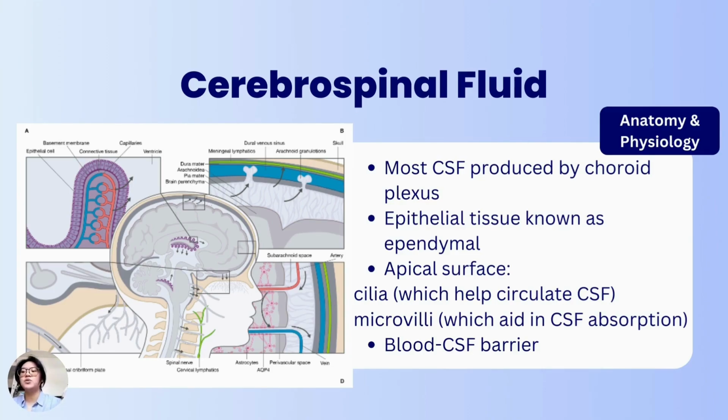And most of this CSF is produced by a specialized tissue called the choroid plexus that is located in the lateral, third, and fourth ventricles. And the choroid plexus is situated in the innermost layer of the brain meninges, namely the pia mater. It also features specialized epithelial tissue known as ependyma. And the apical surface of the choroid plexus is covered with cilia, which help circulate the CSF, and also microvilli, which aid in CSF absorption. Additionally, the choroid plexus also acts as a barrier in the brain, separating blood from CSF, referred to as the blood-CSF barrier.